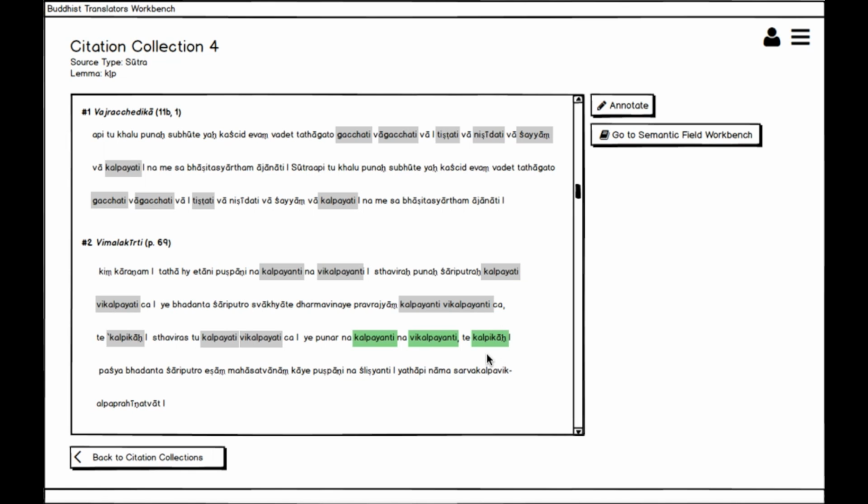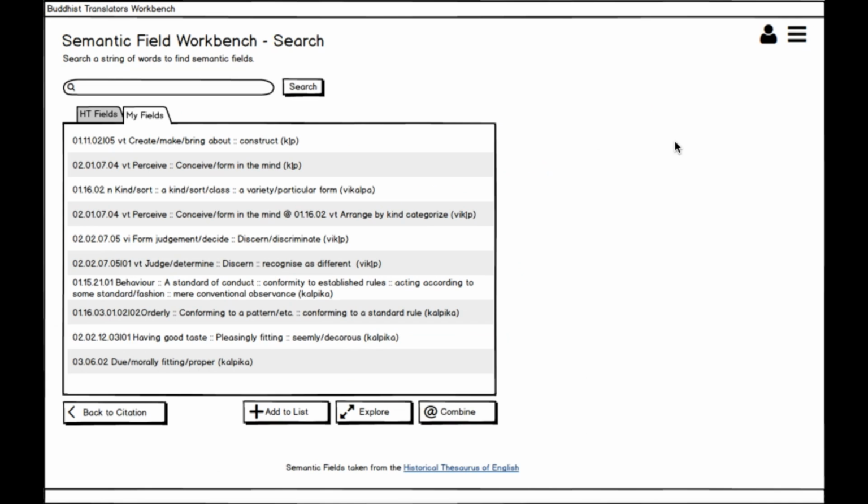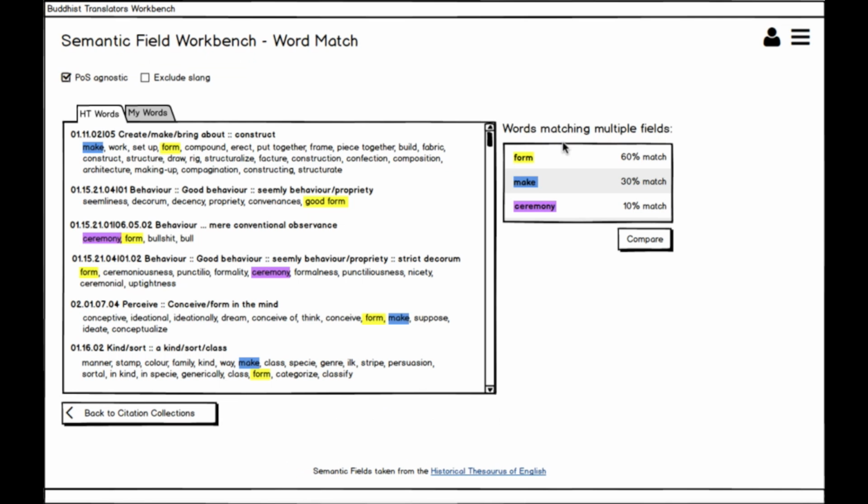Let's first use the semantic field workbench to check which semantic fields we've assigned to these words in this passage. As expected, some fields pertain to the sphere of mind, while others pertain to the fields of propriety, decorum, and morality. We need to find an English word that matches as many of these fields as possible. To find it, let's select all of our semantic fields and ask the software which English words hit the most of these semantic fields in the historical thesaurus.